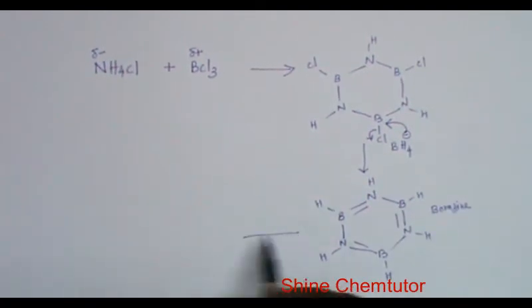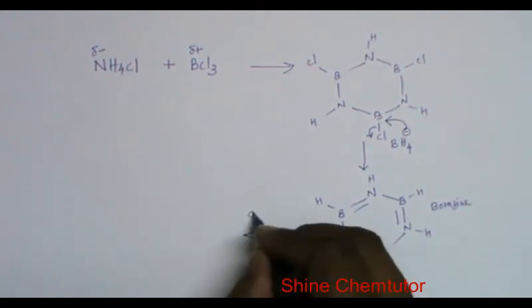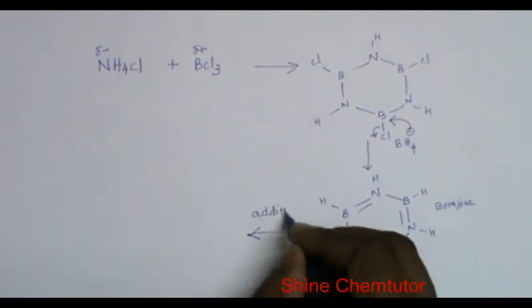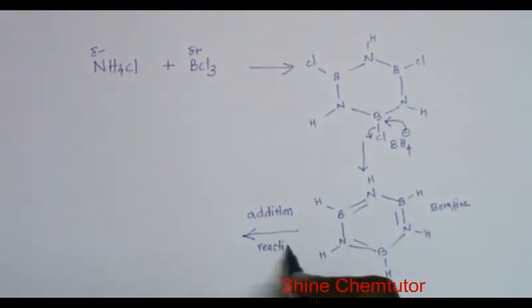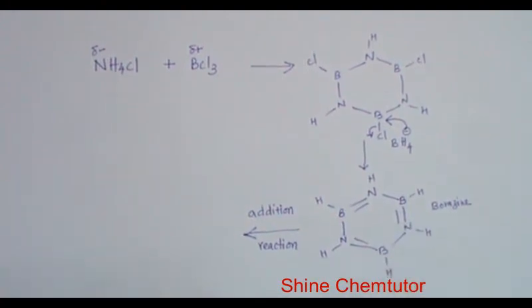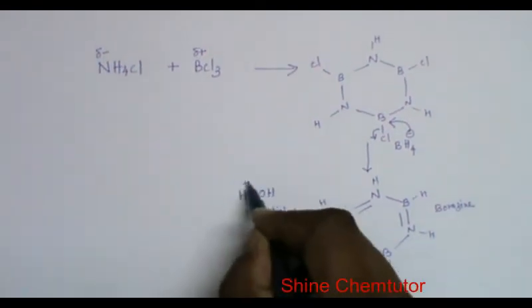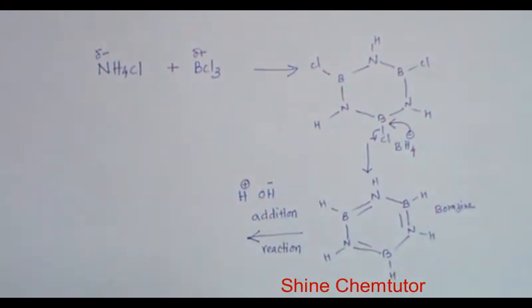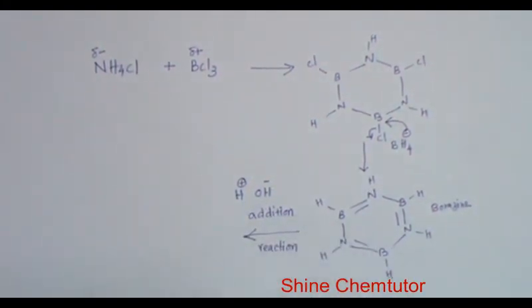Now, the double bond in this can undergo addition reaction. In benzene, there is no possibility for addition reaction. But in borazine, this double bond will undergo addition reaction. The question is, when I add water, H plus and OH minus, which part will be added to boron and which one will be added to nitrogen?